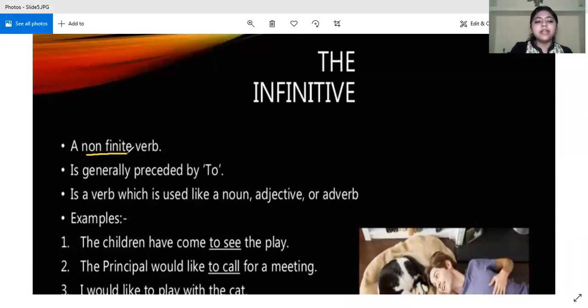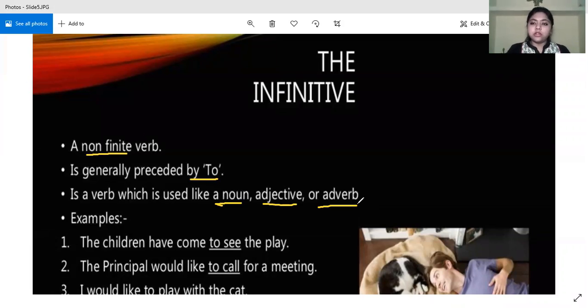It is a non-finite verb and it is generally preceded by to. If you remember the set of examples we did in the second or third slide, she likes to play football. So to play is the infinitive because the verb play is preceded by to, and it is a verb, right? But it gives the force of a noun, adjective, or an adverb. So although it is a verb, when it is preceded by the word to, it gives us the force of a noun, an adjective, or an adverb. Let us look at the example and then we'll come to know how it is happening.